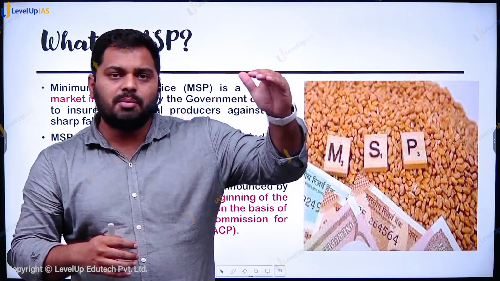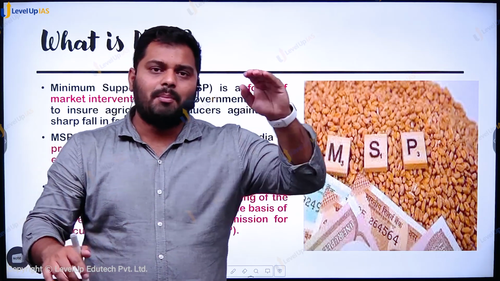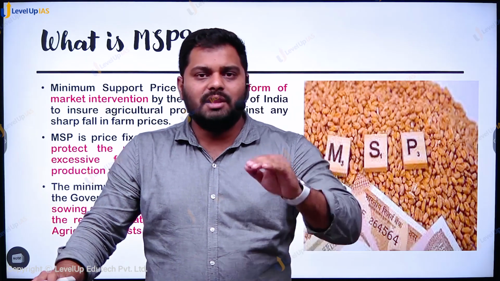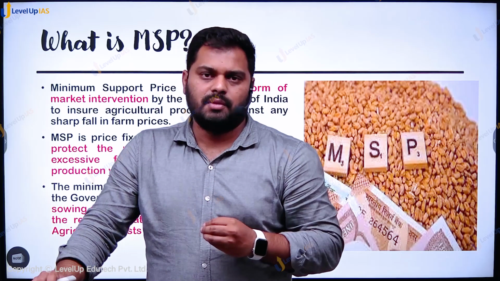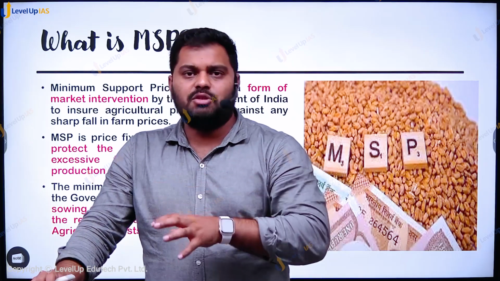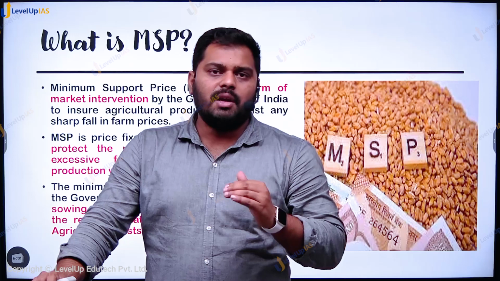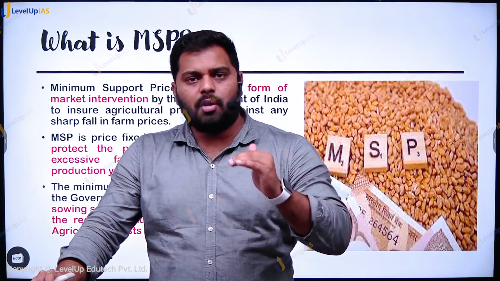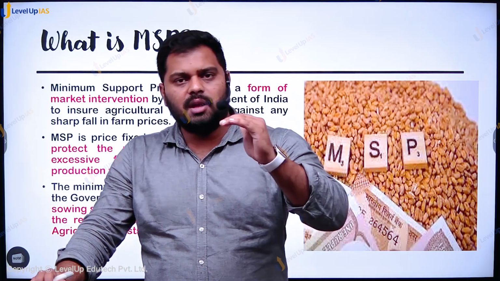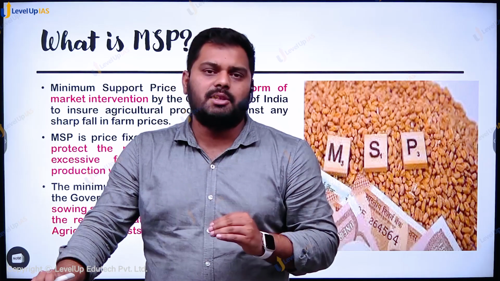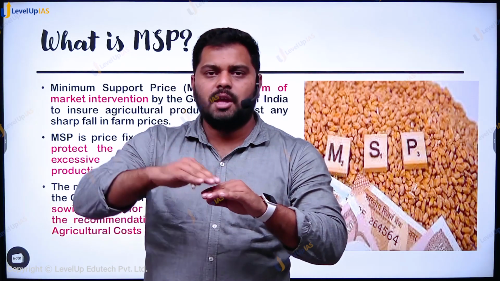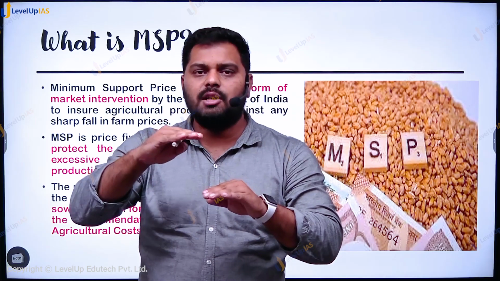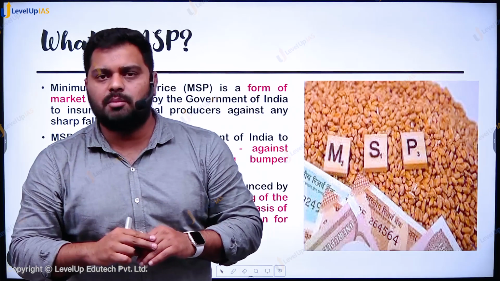With the increase in production, demand being the same, the prices are bound to get low. So in that, the income of the farmers also gets badly affected. In order to tackle this situation, what will the government do? The government will promise that even if there is a lowering of market prices, it will procure your crops at a fixed price rate, that is called MSP, minimum support price.